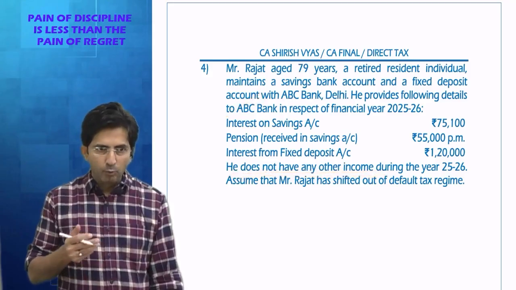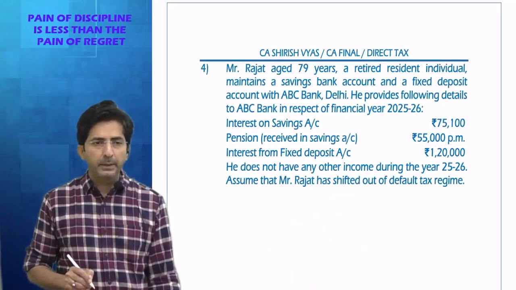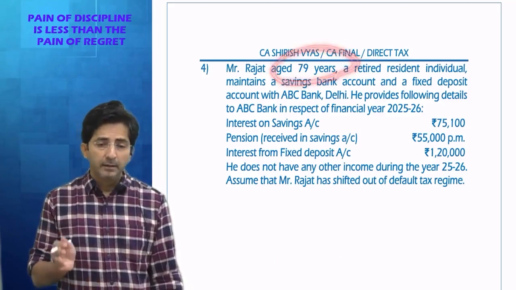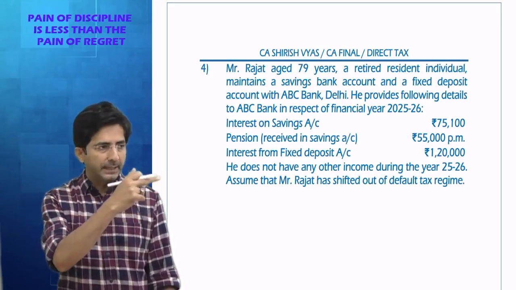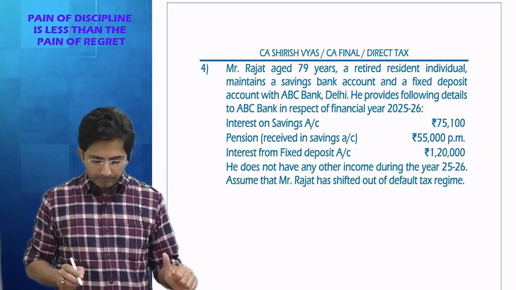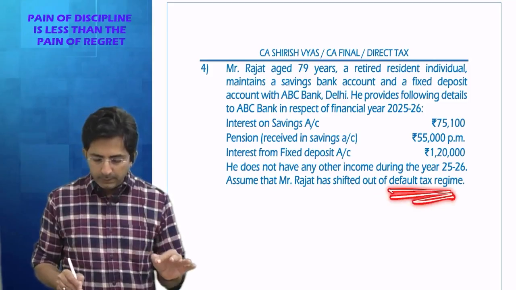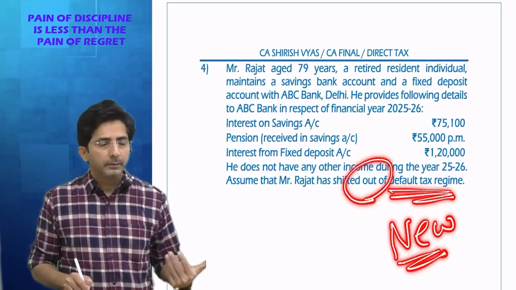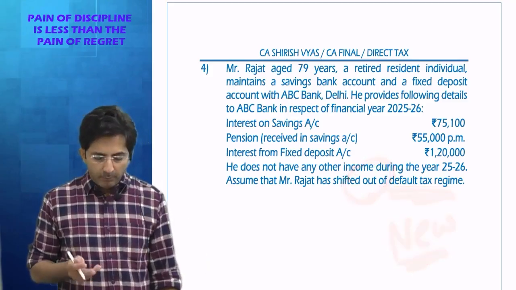So tell me, all this is a clue for section 194P. How do you get the hint of 194P? Whenever you see a person aged 75 years or more receiving pension and no other income except interest income from the same bank where he is getting the pension. So this has clearly created an atmosphere of 194P. And then they are saying, assume he has shifted out of default regime. You know what is default regime? New regime is called default regime. And he has shifted out. Means he has shifted out of new regime. Means he is going as per old regime. Tell me what you have to do in the question.